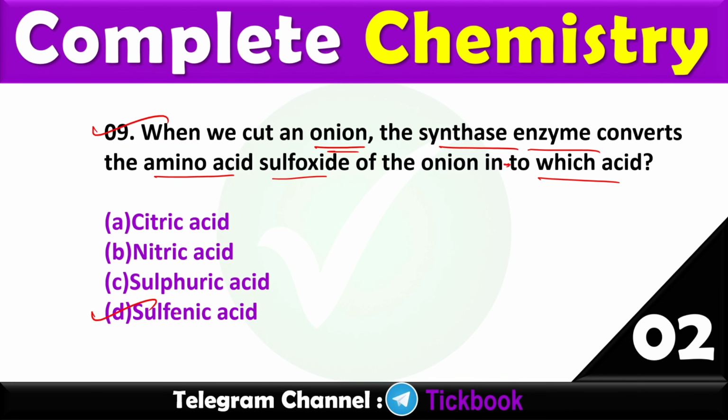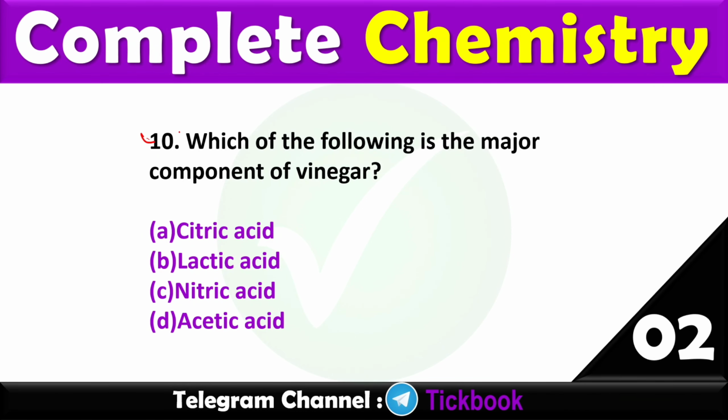Option number D is the right answer, sulfanic acid. Question number 10. Which of the following is the major component of vinegar? Option number D, acetic acid.